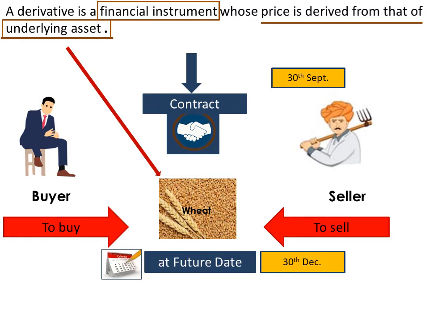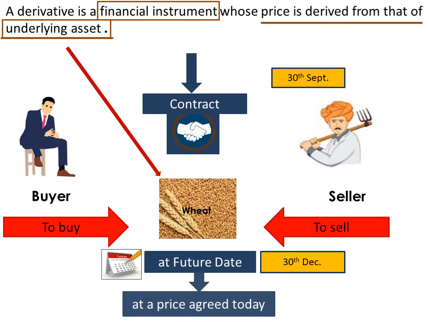That means they are going to execute their deal at a future date. This date may vary according to the period decided by them, say 1 month, 2 months, etc. Here I have taken 3 months. And the deal is going to get settled at a predetermined price, that is a price which is agreed today, on 30th September, while entering into the contract. So now I hope you have understood what a derivative contract is.